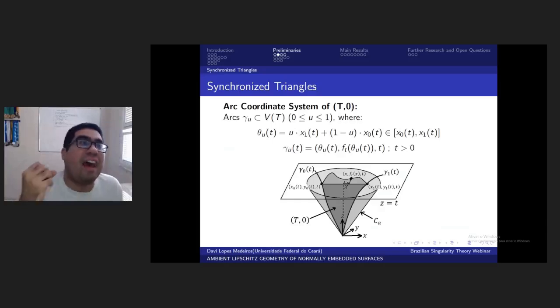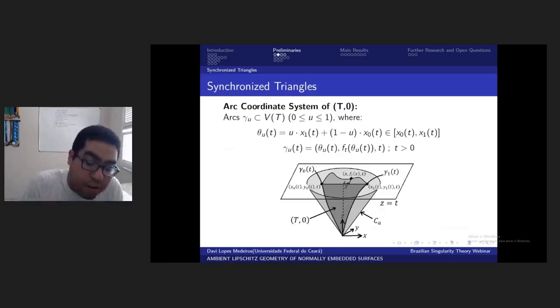In the following sense. The valid link has a lot of arcs, and analyzing every arc of them is a very complicated task in general. So we try to select a subset of the valid link that captures all the ambient information. Okay, so that's the idea of the synchronized triangles, and this subset is the arc coordinate system of this synchronized triangle. Well, that's the main idea of synchronized triangles.